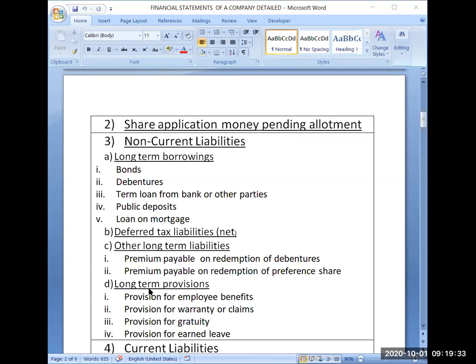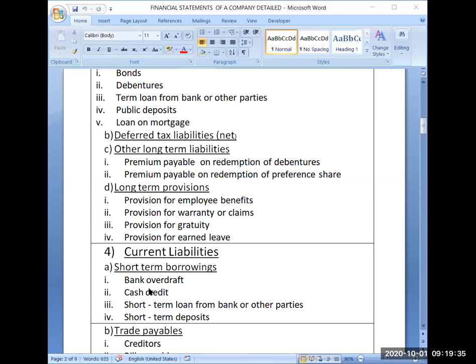Then second one, deferred tax liability, again no content, and you should be knowing only the meaning, that is the difference between accounting income and taxable income. Due to that, either it will be deferred tax liability or deferred tax asset.